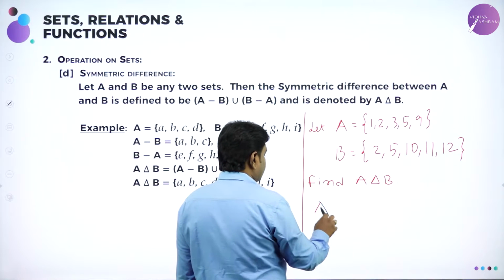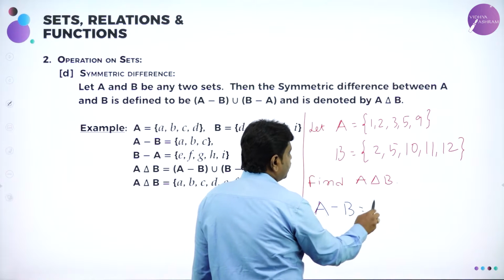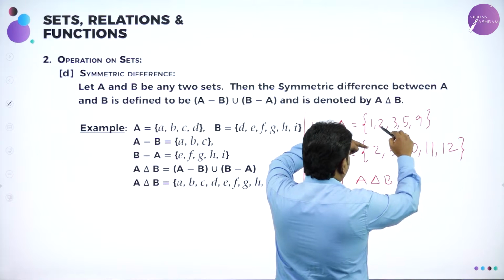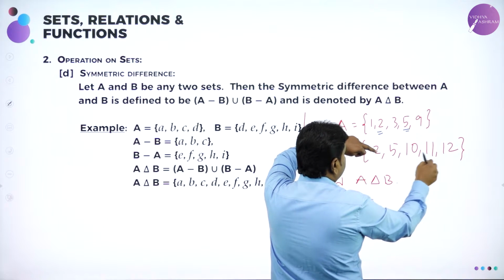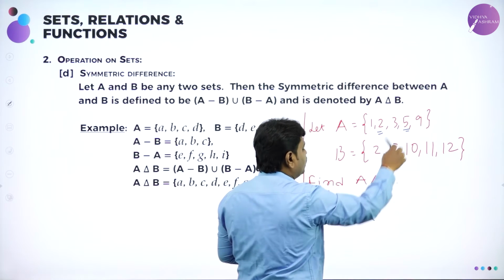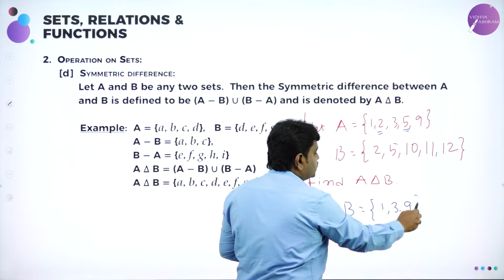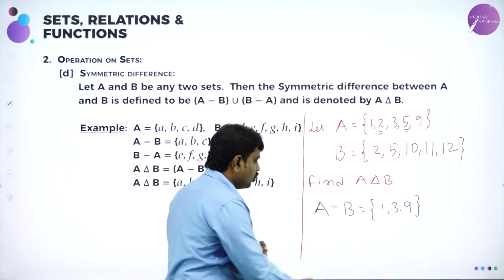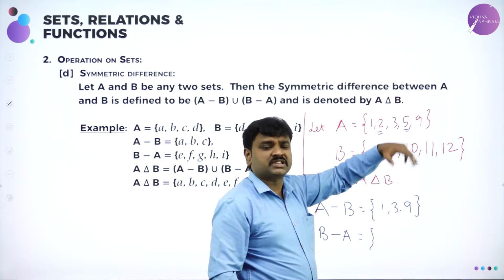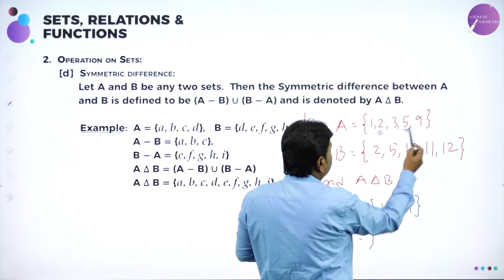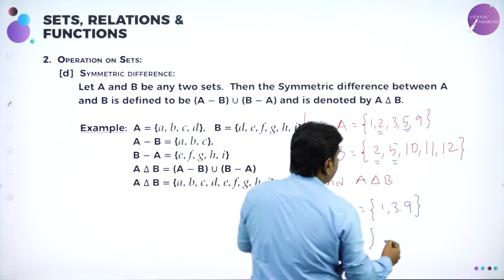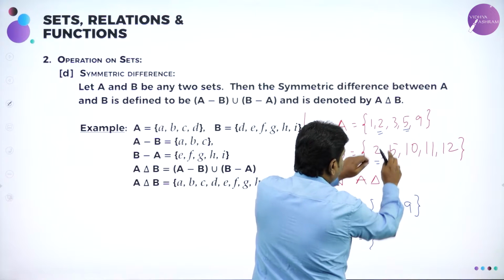So, first I will start with A minus B. What is meant by A minus B? From set A, remove the elements of B that are present. Here 2 you can remove, 5 you can remove, any other element? No. So from A remove 2 and 5, after you remove 2 and 5, what is left out? 1, 3, 9, this is A minus B. Then you do B minus A, all of you know what is B minus A? From B, remove the elements of A. What are the elements of A? 1, 2, 3, 5, 9. So, 2 is there, remove it. 5 is there, remove it. That's it. Then what is left out? If I remove 2 and 5, 10, 11, 12.